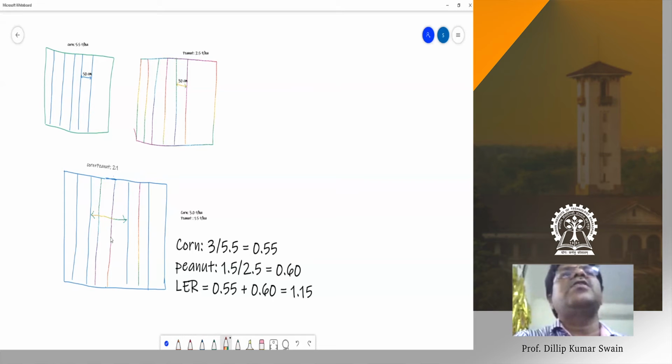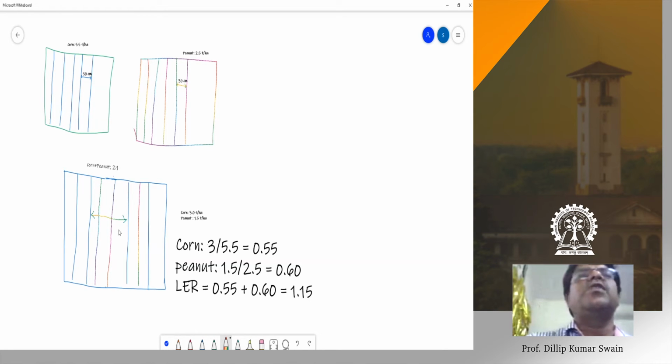When you sacrifice the component of one crop and introduce another crop, we try to justify the spacing and the resource use for both the crops. In this case, we can go for 2 rows of corn followed by 2 rows of peanut, but you have to give proper spacing for peanut as well. Usually this is the practice when you go for corn and peanut.